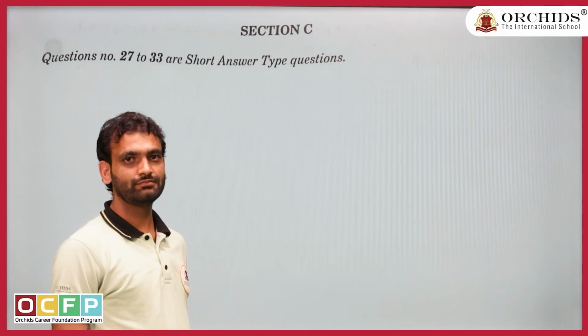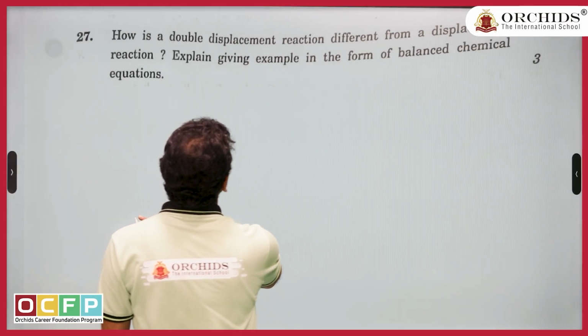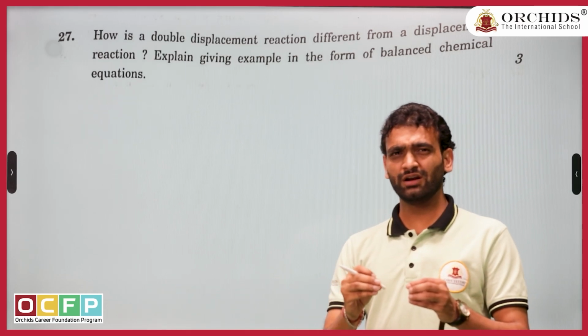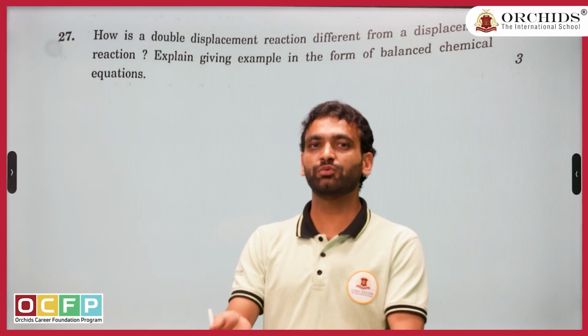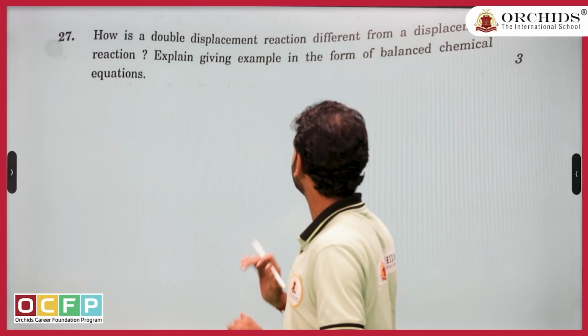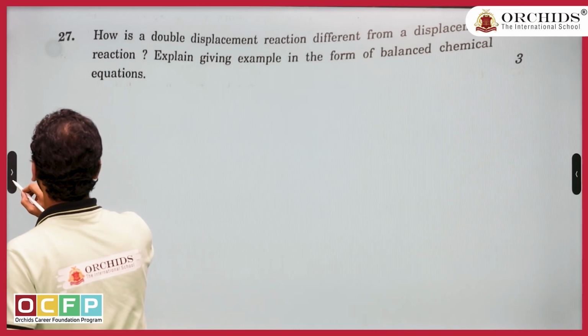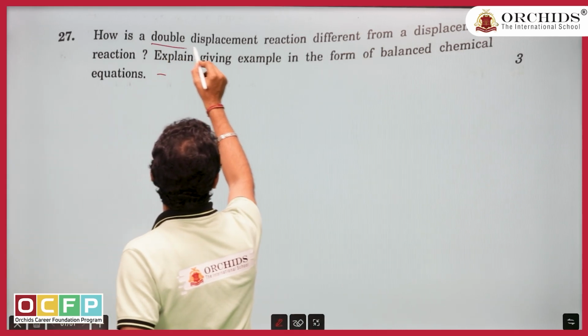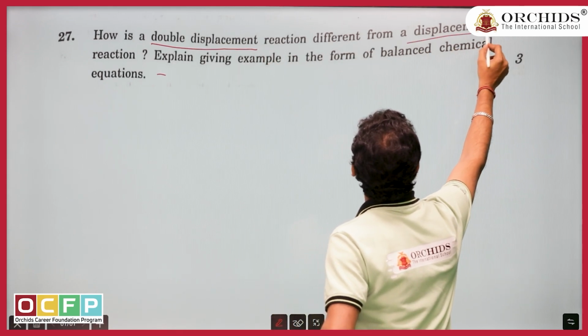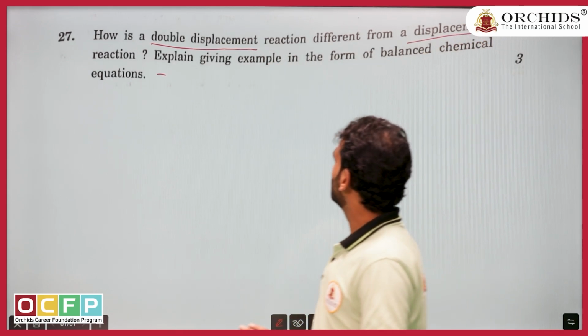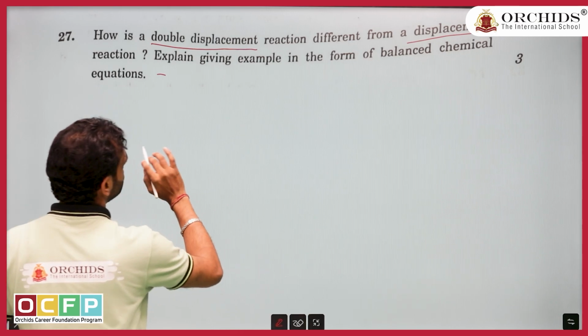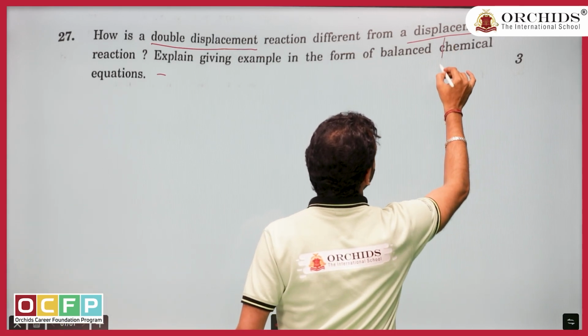If you have some time, make sure you write calcium carbonate. Okay, now let us come to the C part, where almost 2 to 3 questions are repeated from the B part. We are going to see how questions are repeated. First, let us see what is double displacement and displacement. If you have read it once, you can clearly tell what is a displacement reaction.